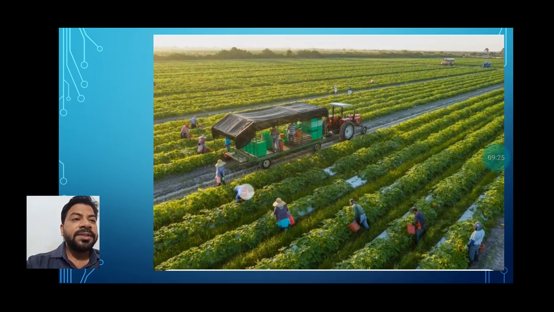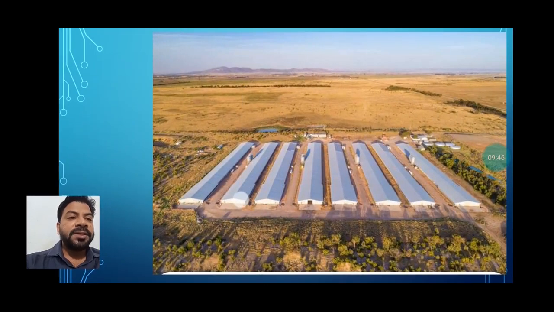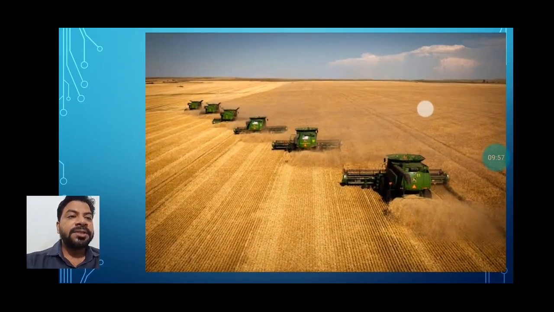This is one picture showing a big farm, okay, and here people are doing tea cultivation. This is a big combine machine, students, which is used in the ranches. These are the storage, okay, nearby the ranches. These are the big storage where the farm products are kept. These are some more pictures of the ranches. You can see how these giant machines are harvesting the crops.